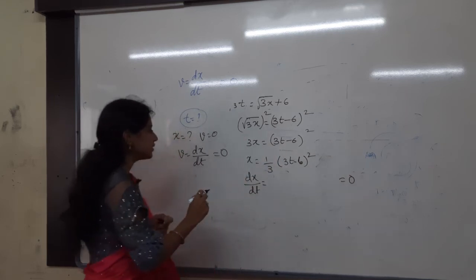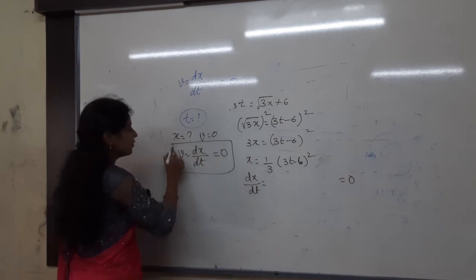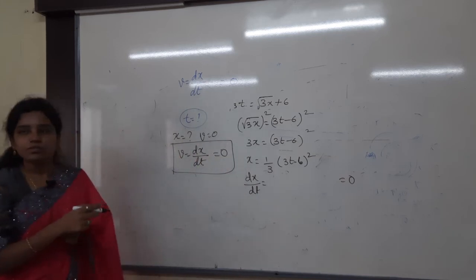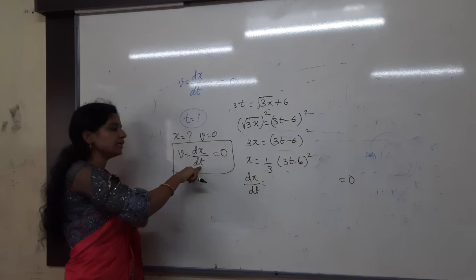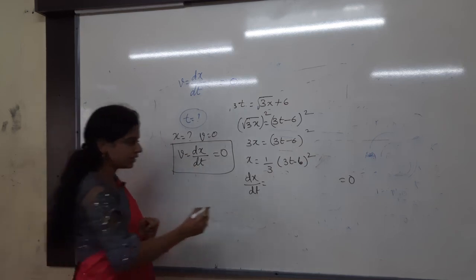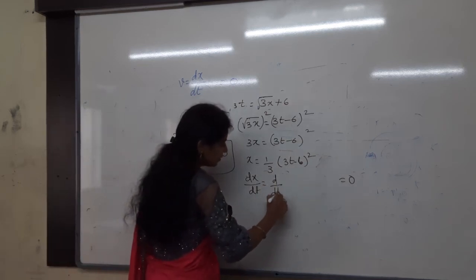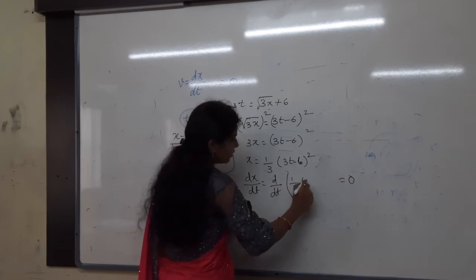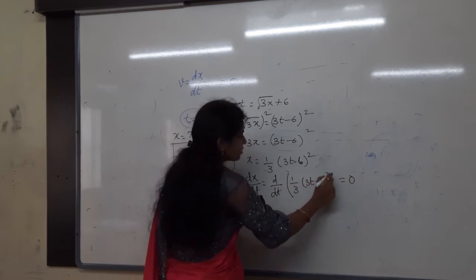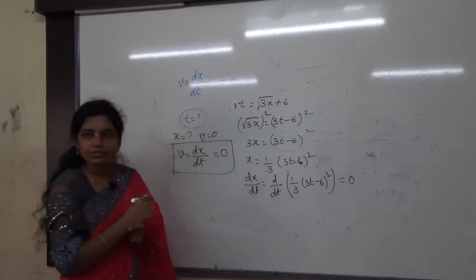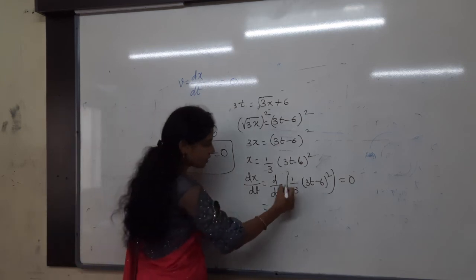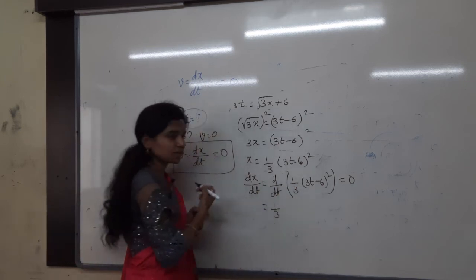Then what is the condition they said clearly in the problem? Velocity equals 0. Velocity, what is the formula? dx by dt. So d by dt of 1 by 3 into (3t minus 6) whole square. This is what we have to do. So from this, what will come out? Constant will come out, no? 1 by 3 will come out.